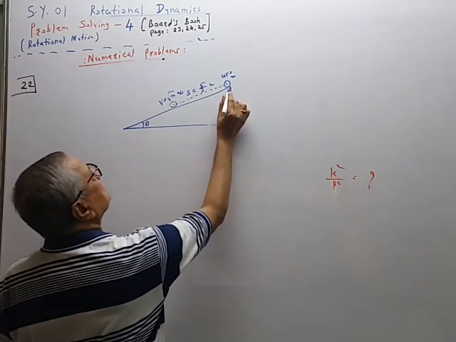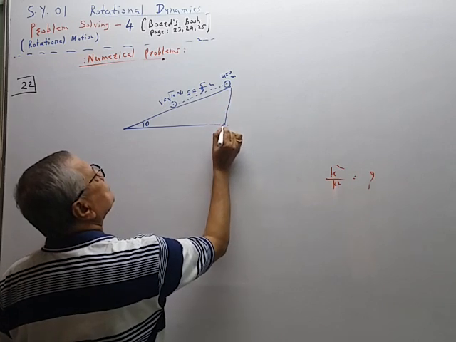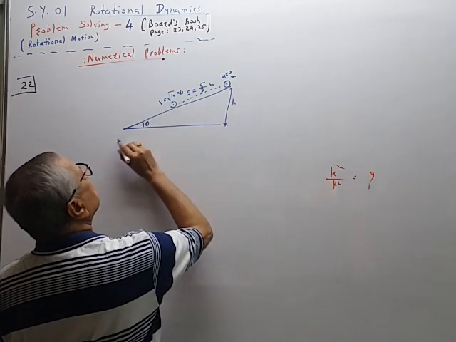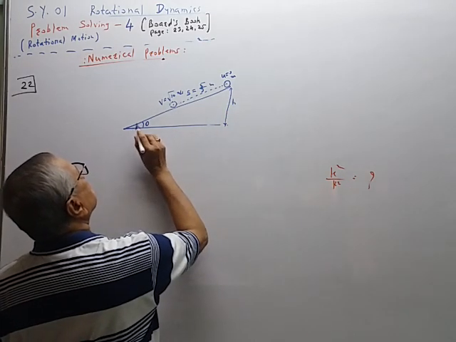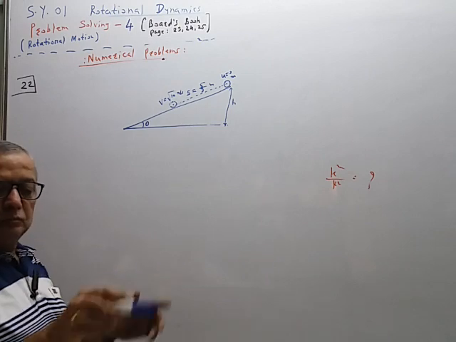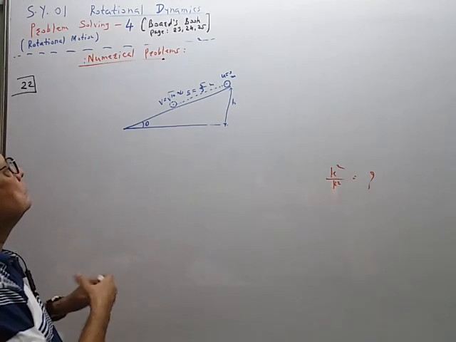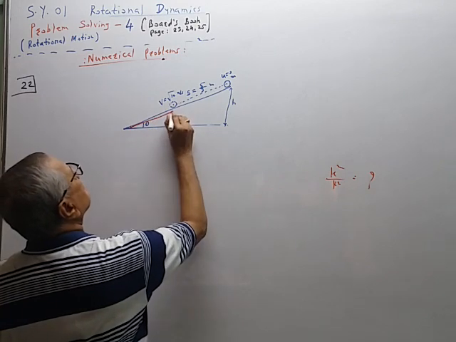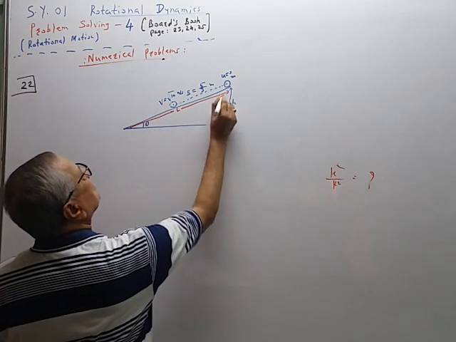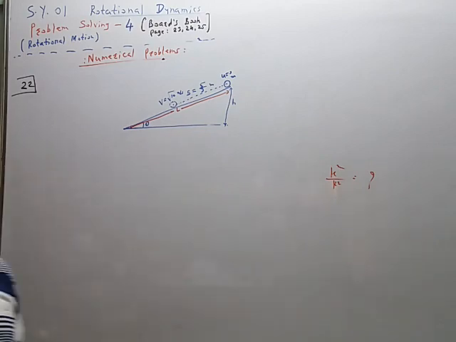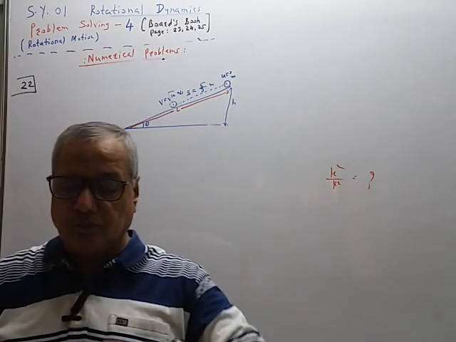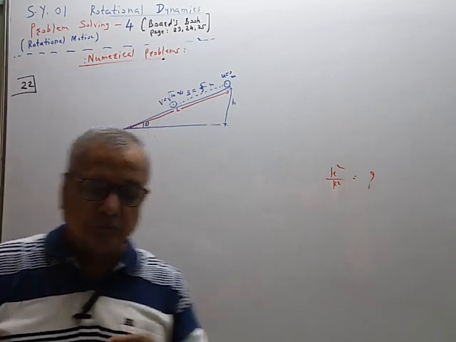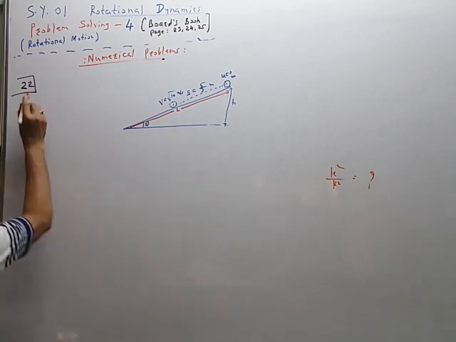So this is the height h and this is the length L. Length L. So this is our problem. So the given quantity is like this.